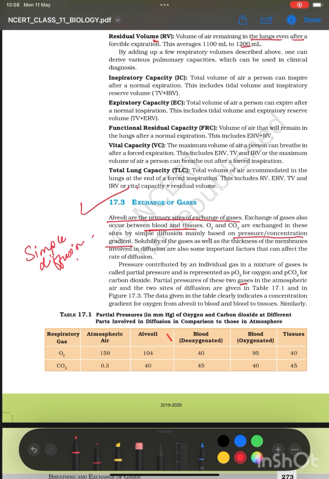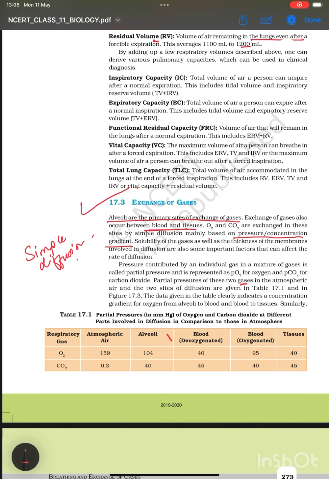Now solubility is a very important term used, जो diffusion है और the transport है, this mainly revolves around solubility of the gases. The thickness of the membrane involved in diffusion is also an important factor. So a question can be, what are the important factors for exchange of gases? Firstly, concentration gradient, solubility and thickness of membrane are very important.